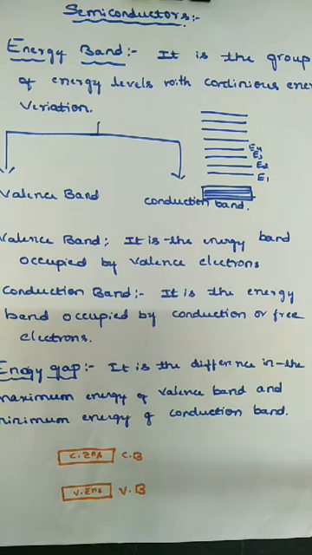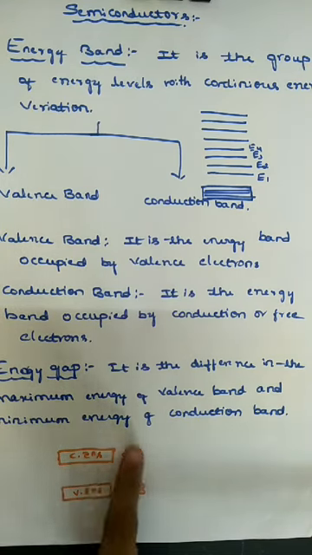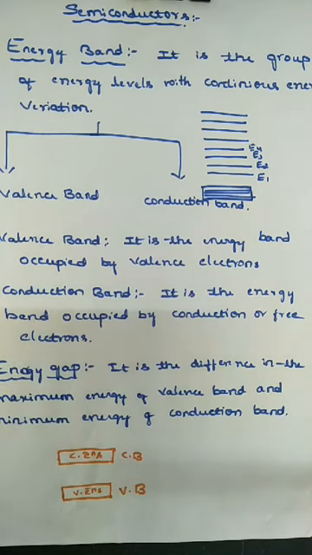Now observe here, this is the valence band and here is the conduction band. Consider this as lower energy and this one as higher energy. Electrons are moved from valence band to the conduction band, so keep in mind that electrons move from valence band to conduction band.